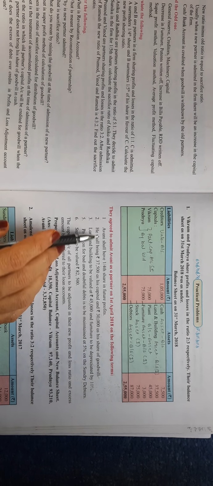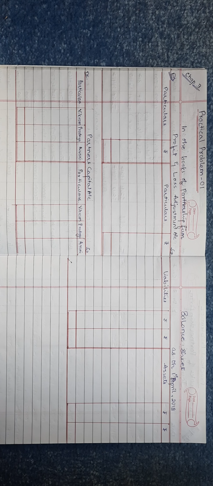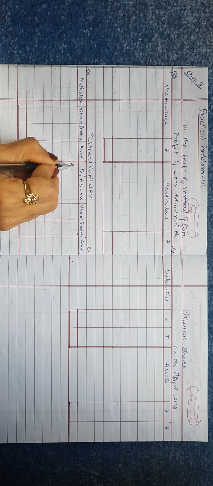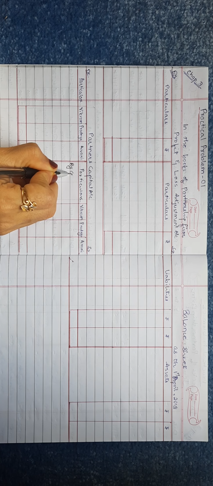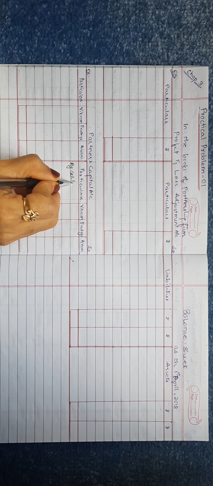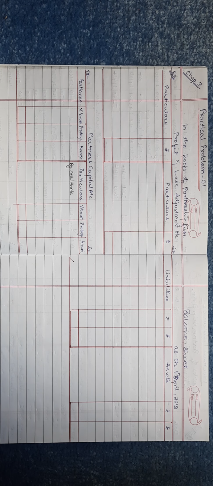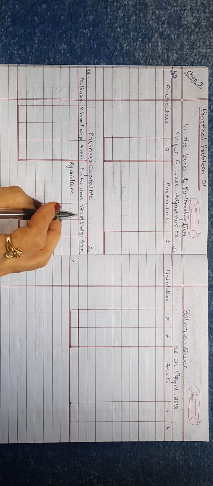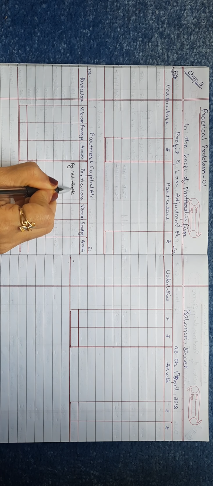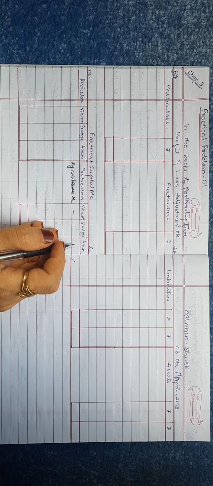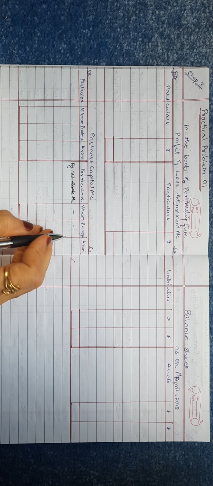So what was the journal entry? Cash or bank account debited to new partner's, or Avani's, capital account. Therefore we'll go to the credit side, writing by cash or bank account. You can write cash account or bank account. Referring to the question, you can see on the asset side the very first item is cash. So we will only write cash account, and in Avani's column the amount of capital, that is